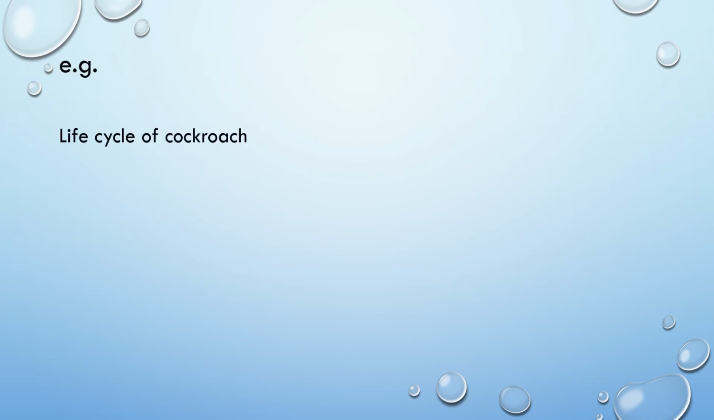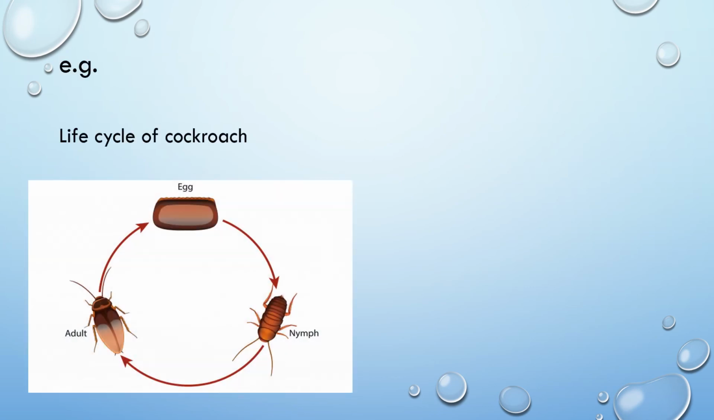For example, let's see the life cycle of the cockroach. So, adult cockroach lays eggs, and these eggs hatch to produce the nymph. And this nymph develops into adult after different molting stages. So, if you consider the morphology of this nymph stage and the adult stage, they are somewhat similar, and you can easily identify that this is the developing stages of the cockroach. So we call this life cycle as a life cycle with incomplete metamorphosis.